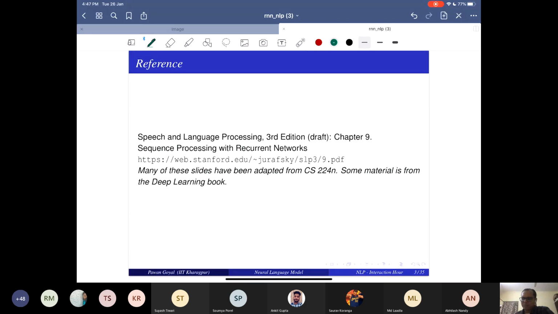Okay, so now I will talk about neural language models. You can read more about it from SLP3 chapter 9. That is a new chapter that was not in the second edition. And many of the slides that I have taken are adapted from CS224N, and that's what you will see. I will talk about deep learning, and some material is also from the deep learning book.